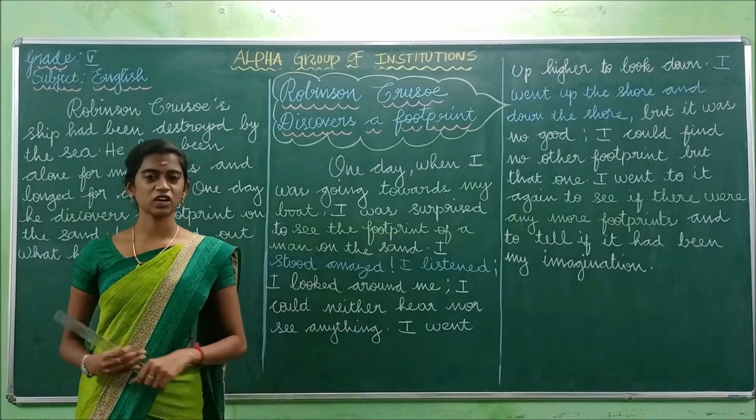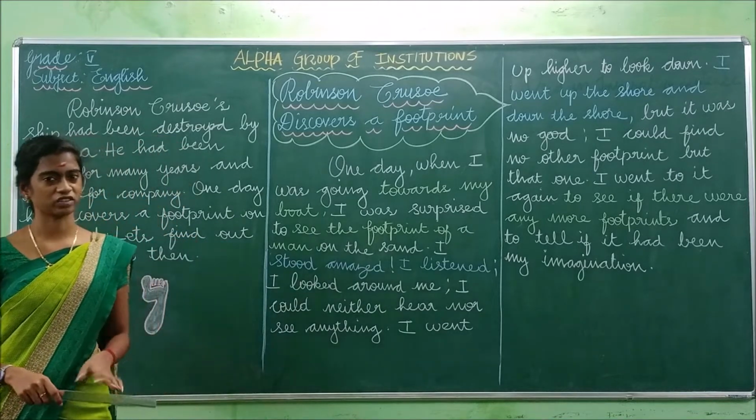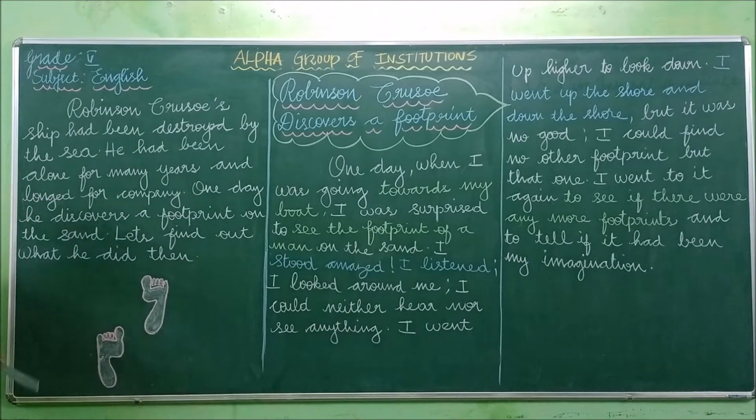Okay students, so you all know what a footprint is now after watching the video. Just now we have seen that Robinson Crusoe's ship had been destroyed by the sea. He had been alone for many years and longed for company. One day he discovers a footprint on the sand. Let's find out what he did then.